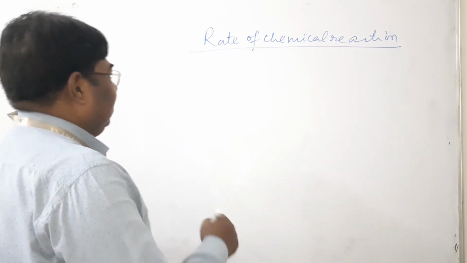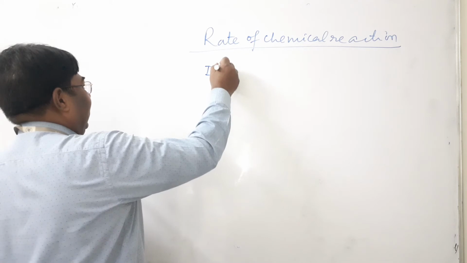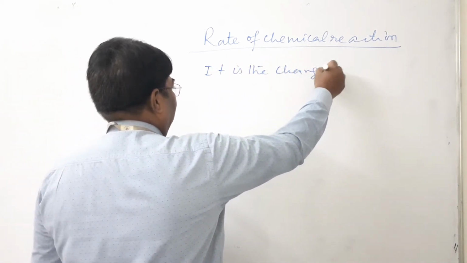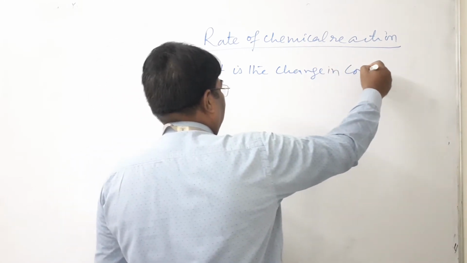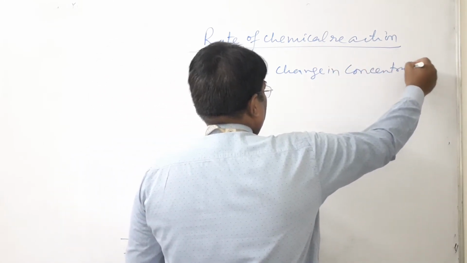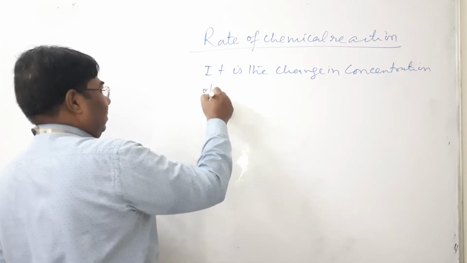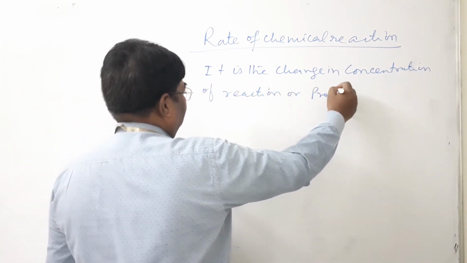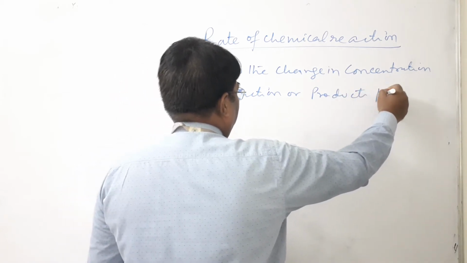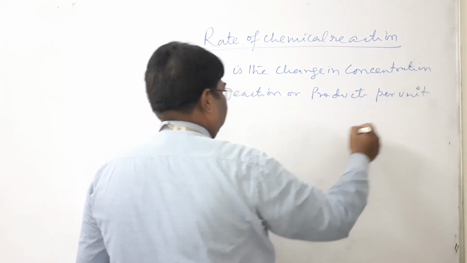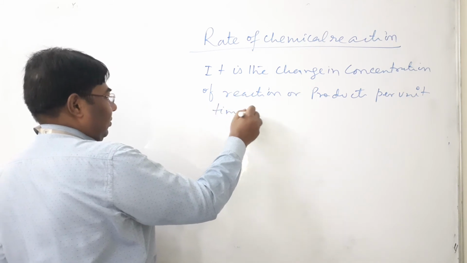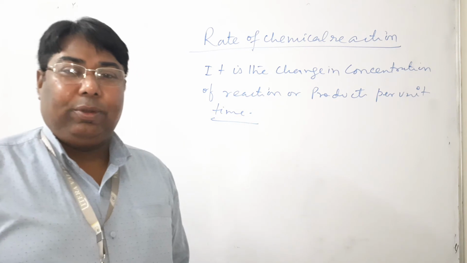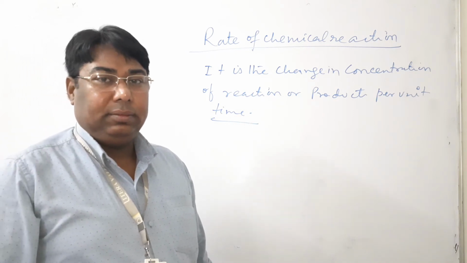Rate of chemical reactions is the change in concentration of reactant or product per unit time.